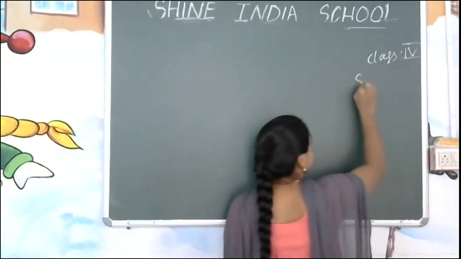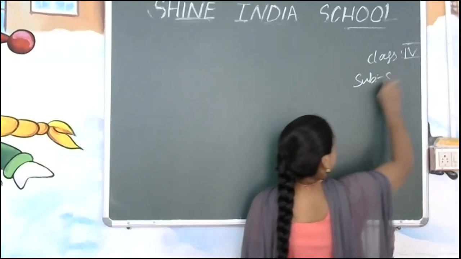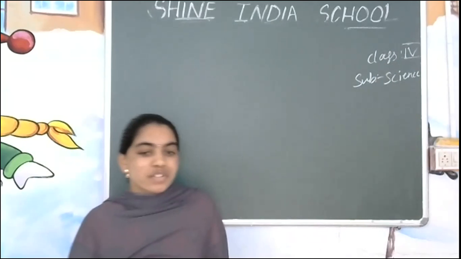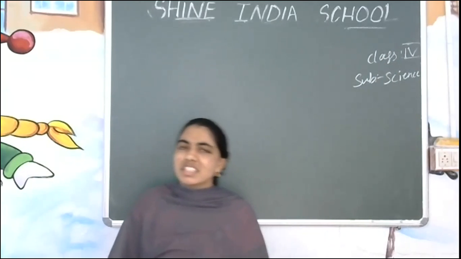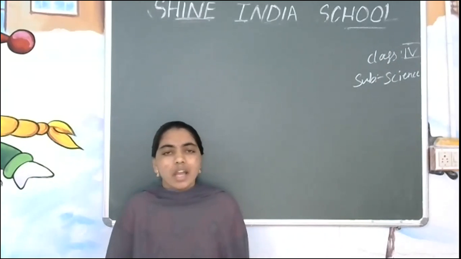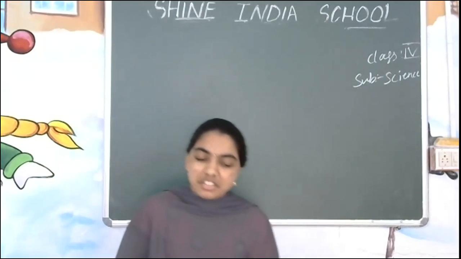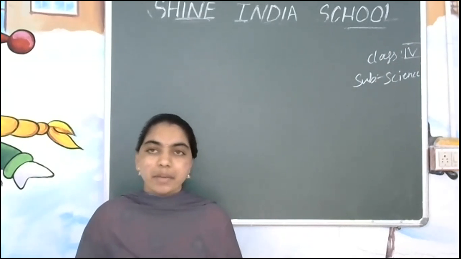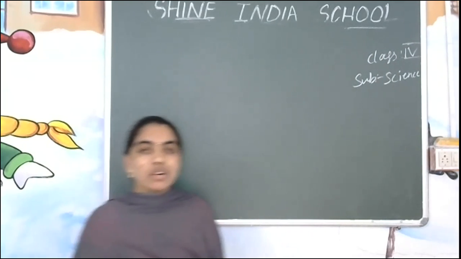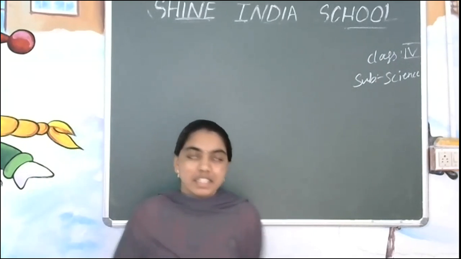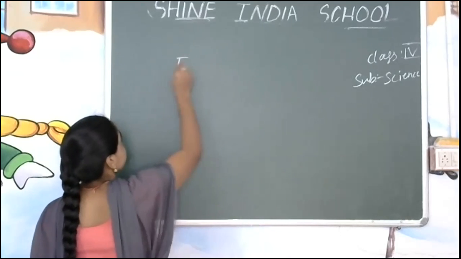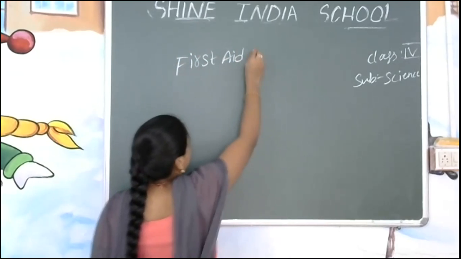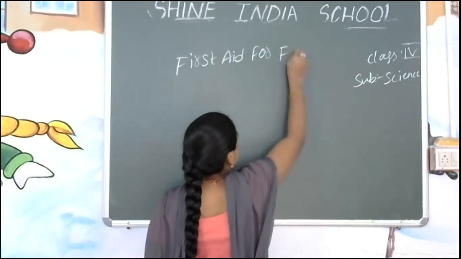We want to do the subject science. In the previous class we discussed first aid, especially for fracture, bee stings and snake bite. Today we are going to learn about first aid for fainting.